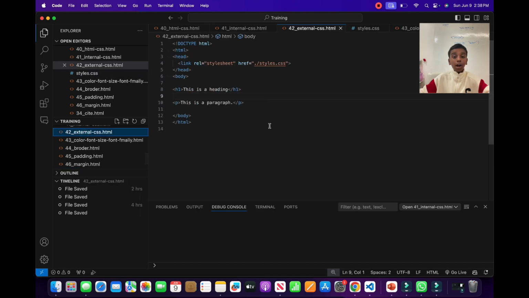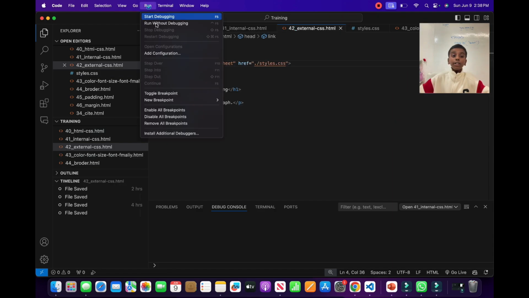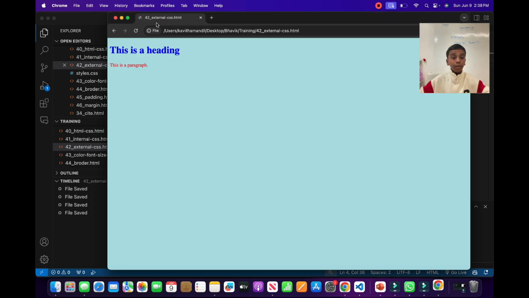Let's go back here. Now the best thing about this is when you press Command or Control and click on this, it will send you to the page if it's linked. Now let's run it to see what's going to happen. As you see here, it's the same output that was given previously, but all I did was put the CSS code somewhere else instead of it being in the HTML page.